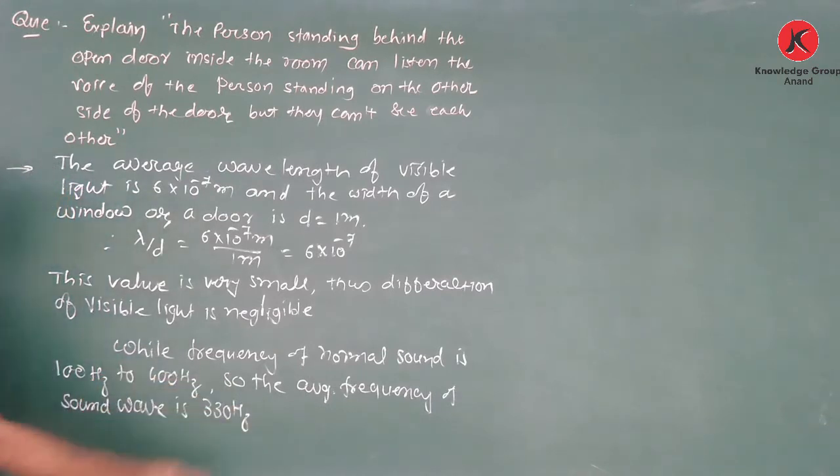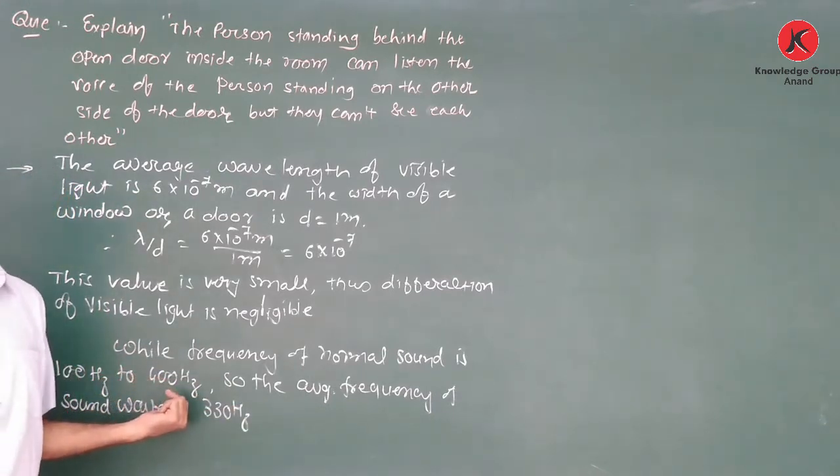That lies between this range of 100 to 400.